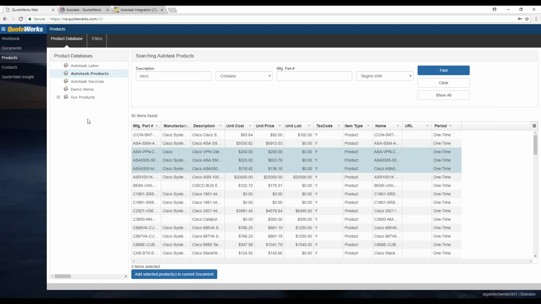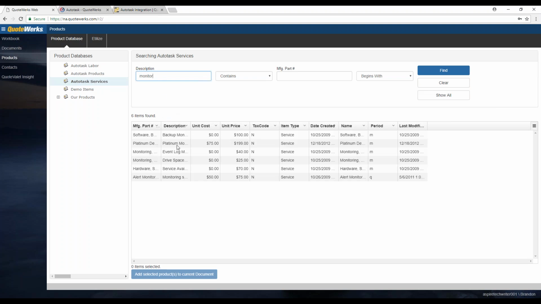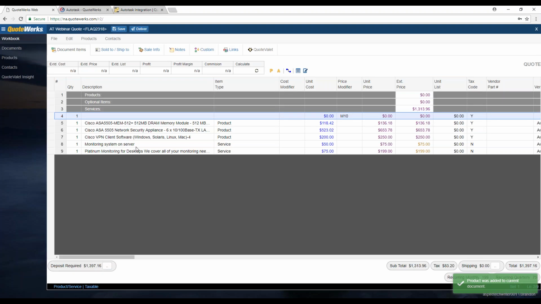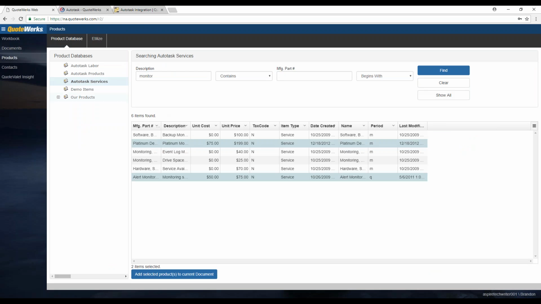So we'll go back to Products. And then if I wanted to pull something from the services, we'll just do Monitor. And we'll select a monthly and a quarterly monitoring, and we'll add those. And again, you'll see those 2 items have been added to my document. The recurring options are supported as well. So you can see here our recurring monthly and recurring quarterly items are supported.